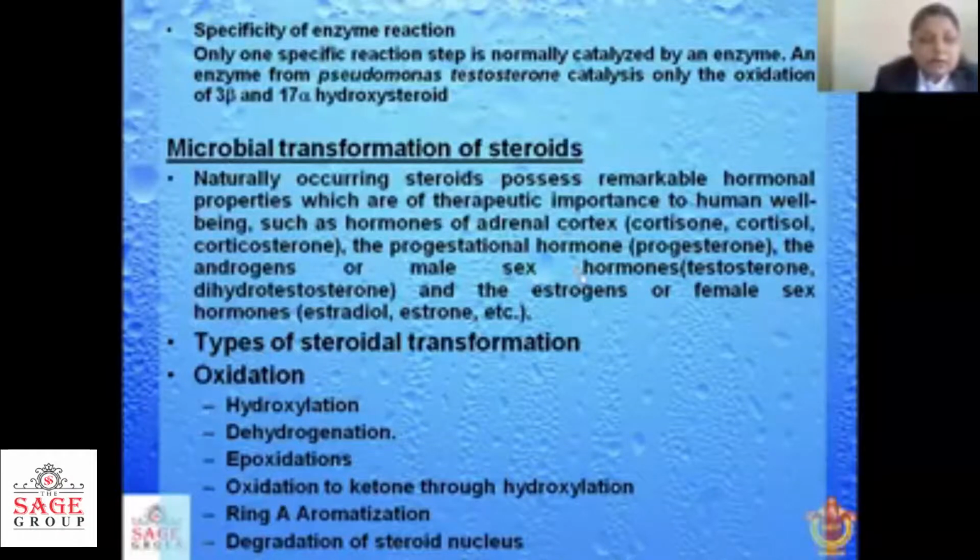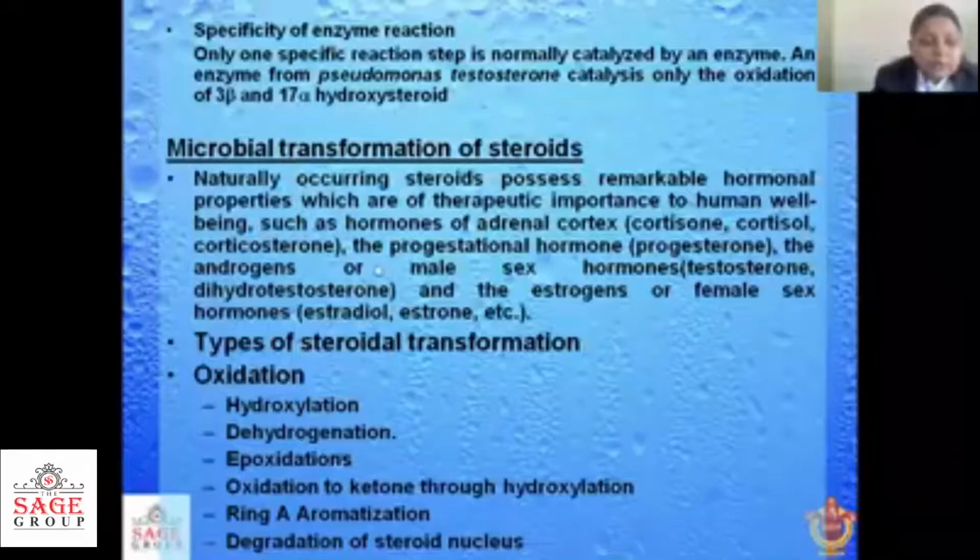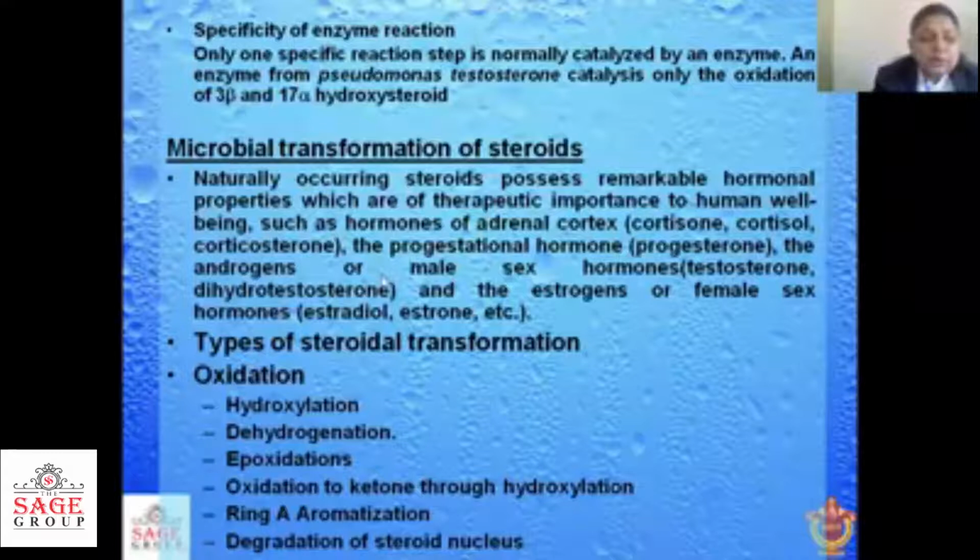So we can go for cheaper types of steroids such as corticosteroids, cortisone, prednisone, hydrocortisone, dexamethasone, stigmasterol, and sitosterols. Stigmasterol and sitosterols can be used because they are byproducts of soybean oil.